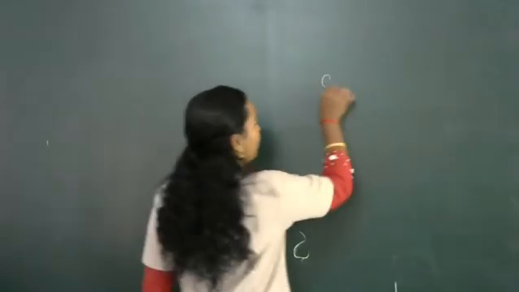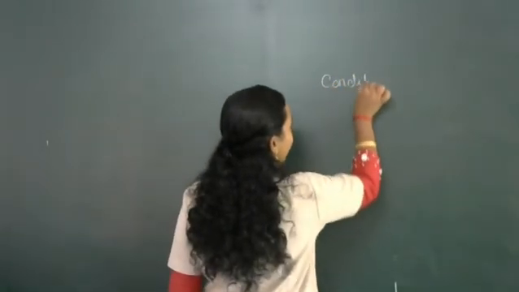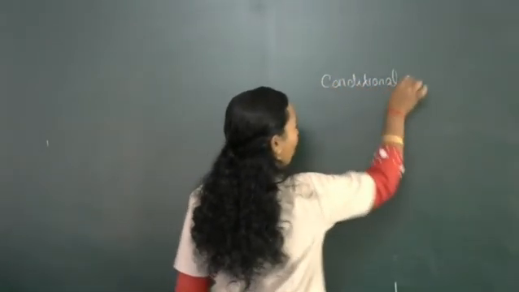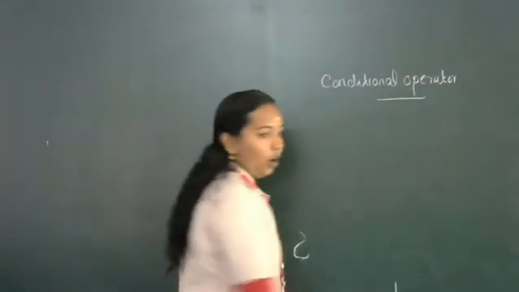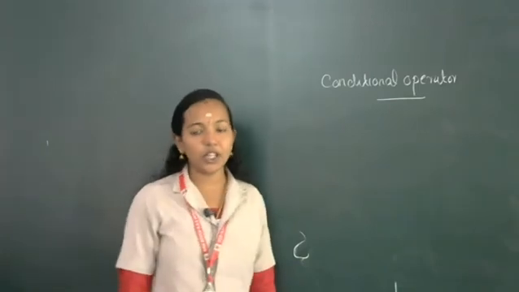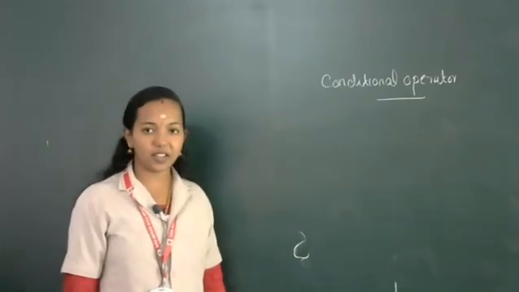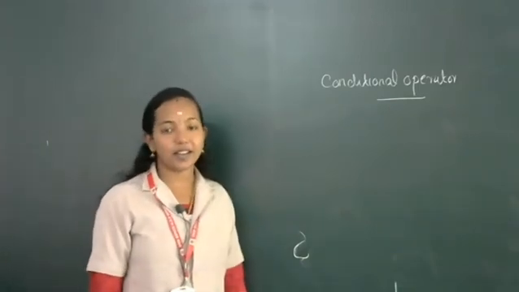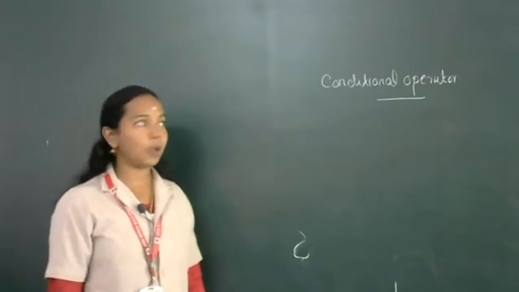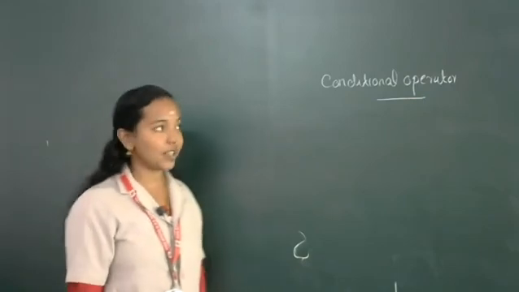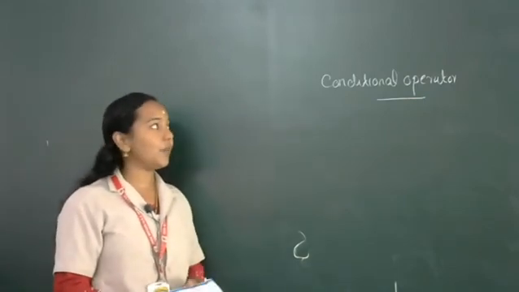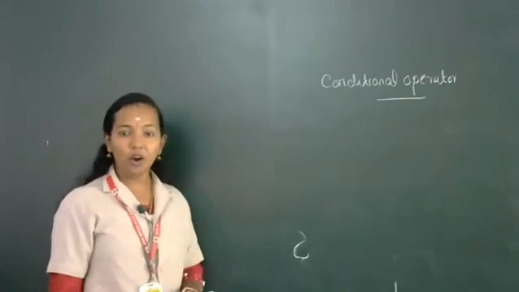Then one more topic is left, that is known as the conditional operator. We already studied the conditional operator in the operator category. The conditional operator is a ternary operator because it uses 3 operands. That's why it is known as the ternary operator.